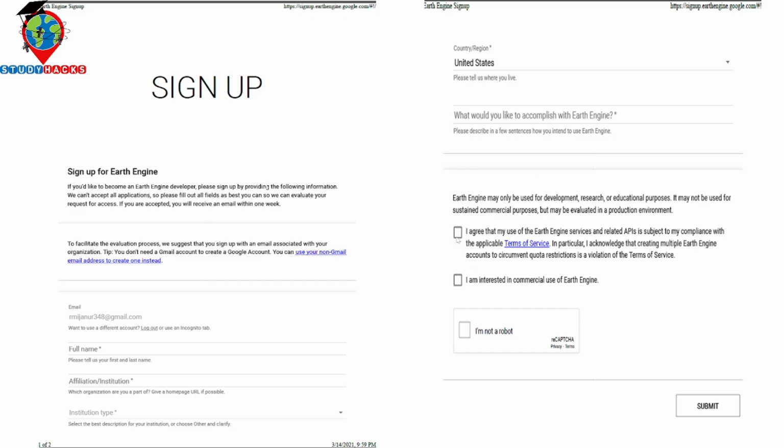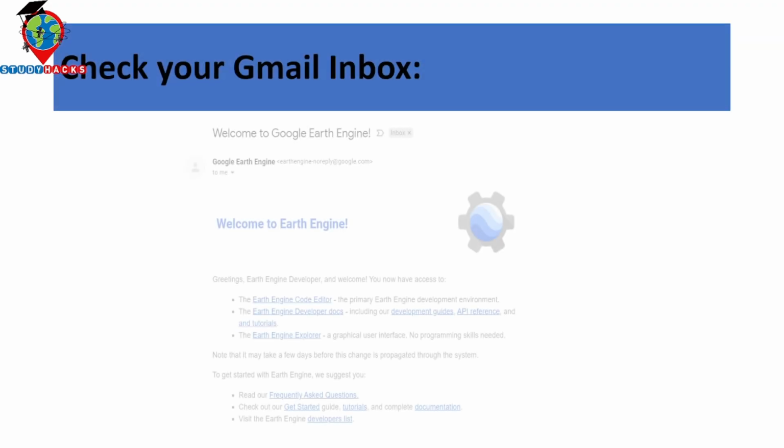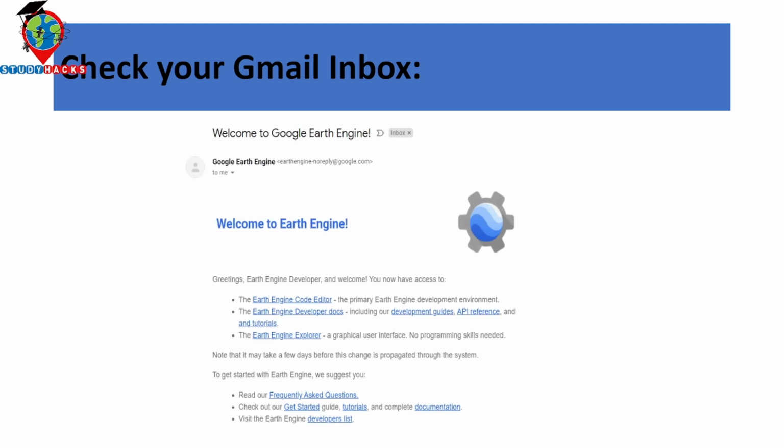And then simply check mark here and here. Also, I am not a robot, then submit. Okay, then you can simply wait some time or some days. Then you can check your Gmail. You can get this type of message in your Gmail. It basically comes from the Google Earth Engine authority. So you can see now you have access.